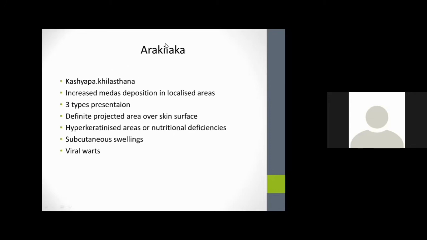And another skin manifestation is the Arakilaga. It is explained by Kashyapa Gilastana, that is increased Medas deposition in a localized area. And there are 3 types of presentation for Arakilaga, that is cone-type projections or a definite projected area over the skin surface. This we can correlate with nutritional deficiency or any subcutaneous swellings or viral warts. There will be extra growth, extra deposition of Medas like projections over the skin surface, which can be considered as Arakilaga.